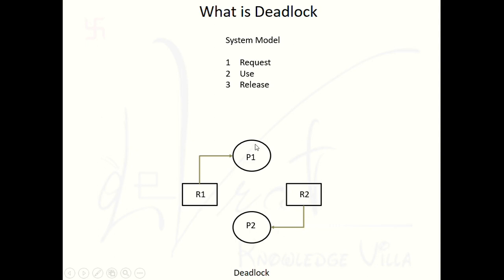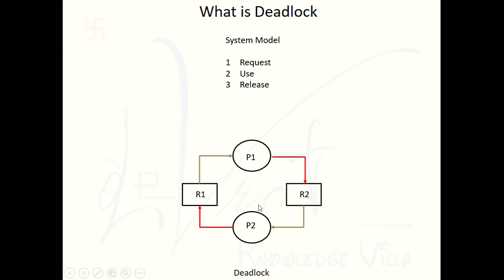So right now P1 will put a request for R2 and P2 will put a request for R1. Get it? When P1 gets R1 and R2 both, it will use them and release them, and when P2 gets R1 and R2 both, it will use them and release them.